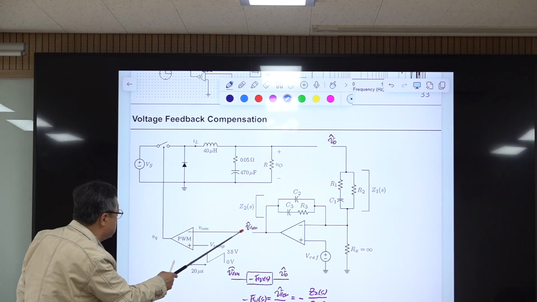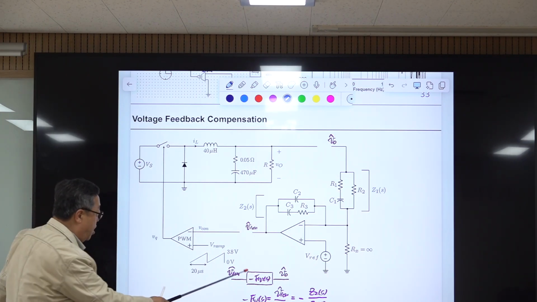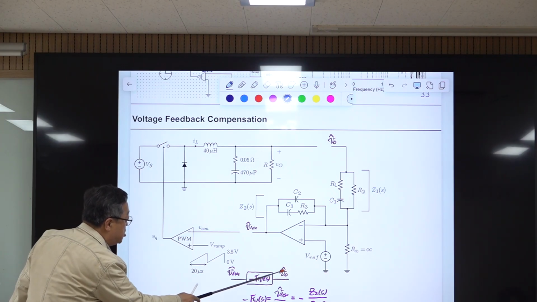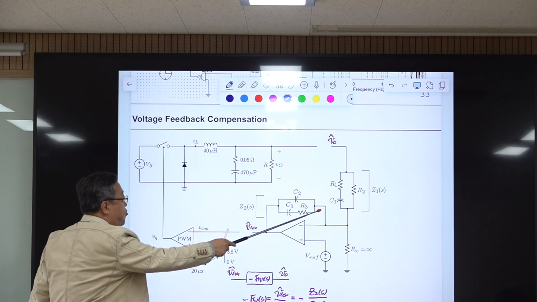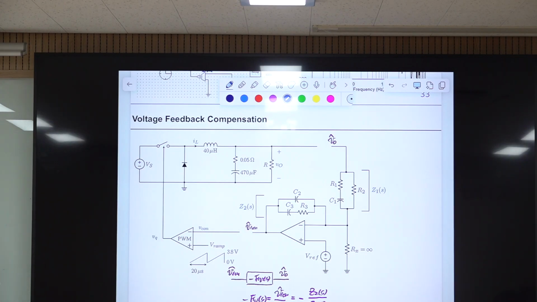And this is the input to the PWM block, which is called control voltage. So you have a negative sign here, so minus FVS is the transfer function between these. This is a non-inverting amplifier, so you should have a minus sign here. But in the notation, this one is defined as minus FVS.